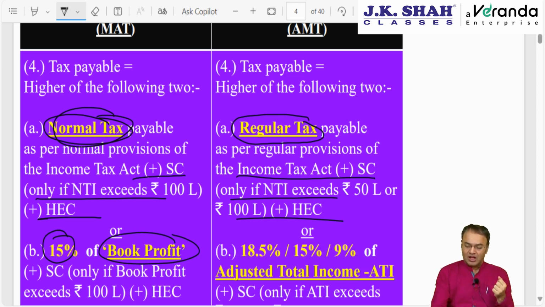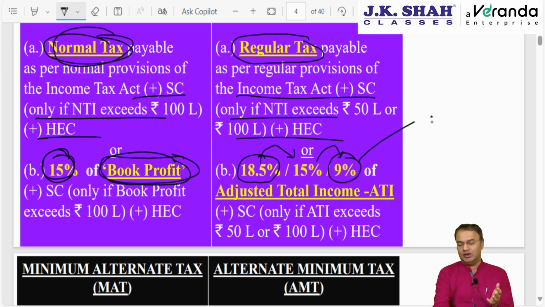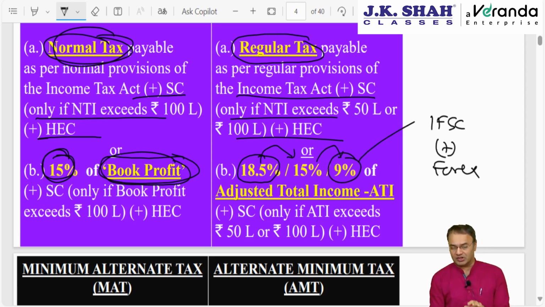However, instead of 15%, the rate of minimum alternate tax, here the rate is 18.5% of adjusted total income. For MAT we say book profit, here we say adjusted total income, ATI. Instead of 18.5%, the rate will be 15% if the assessee is a cooperative society, and the rate will be 9% if the assessee is a unit of an International Financial Service Center deriving income entirely in foreign currency. Of course, plus surcharge plus health and education cess.